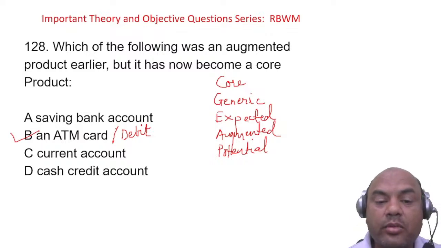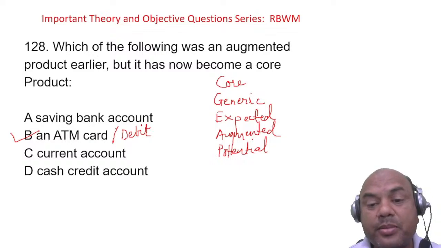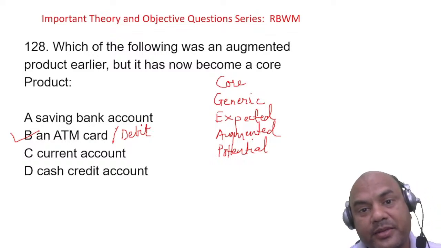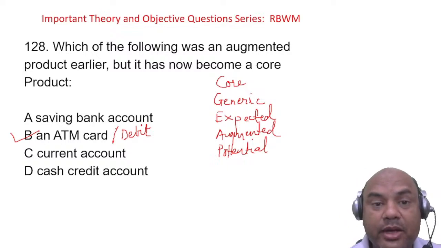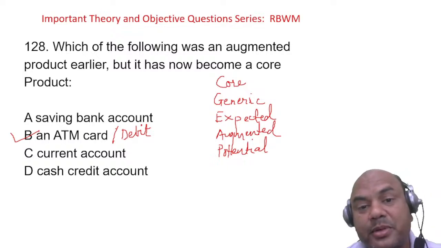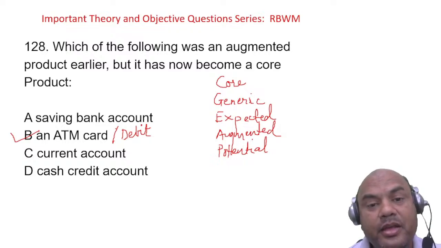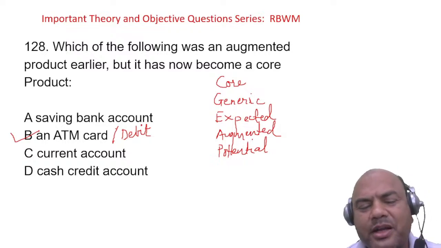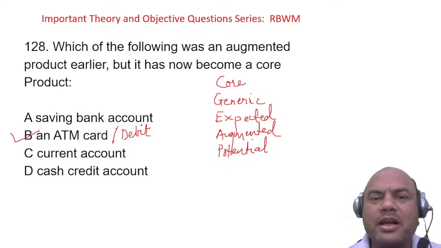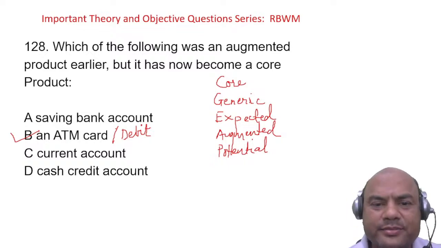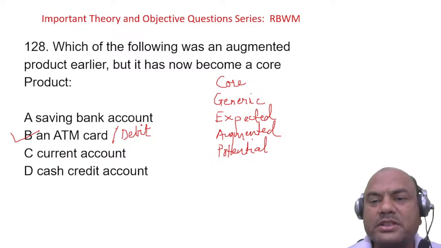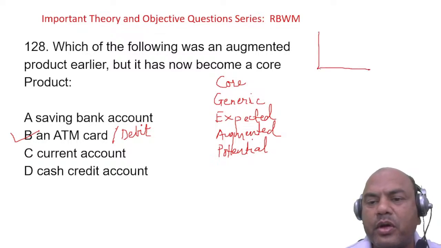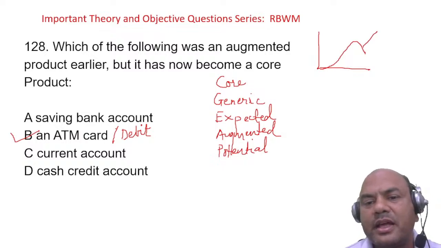So this was an augmented product earlier. It was a surprise element for customers 10-20 years back. Oh, debit card, my God, I can purchase this, I can purchase that, I can shop. Now, people have stopped using the debit card, right? There is no debit card being used because of UPI. If you draw the PLC, this debit card is in the decline stage.